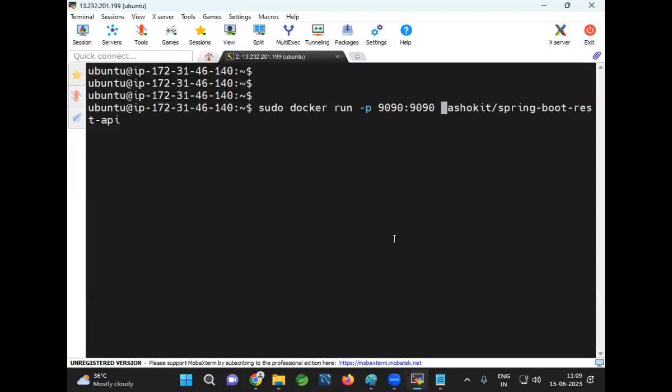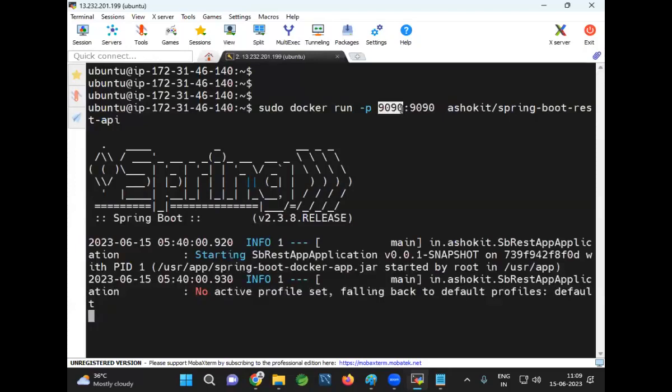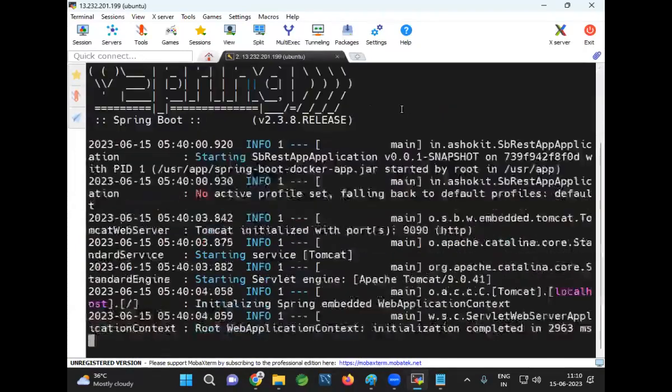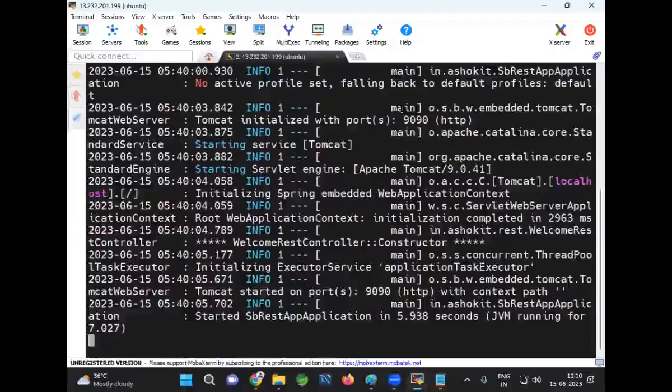What is this -p 9090 port mapping? The Docker container is running on port number 9090, and in the Ubuntu machine I want to map that port to port 9090. Now run it. When I execute, the container will be created again. Now I need to access this application by using port number 9090. Okay.